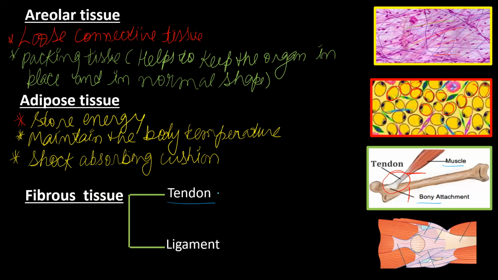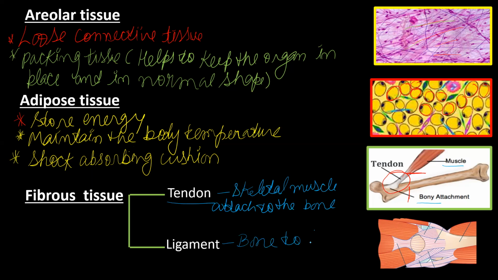In short, the skeletal muscles are attached to the bones with the help of this fibrous tissue, that is tendon. Then how do two bones attach?